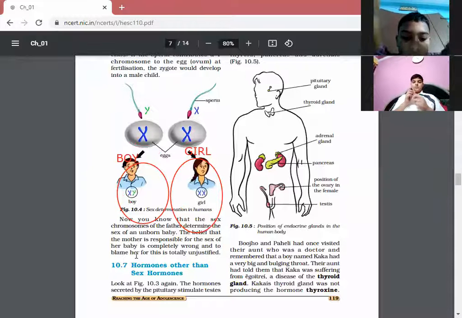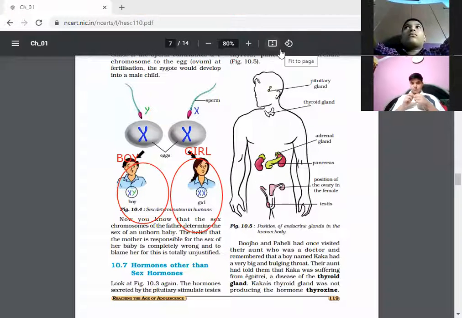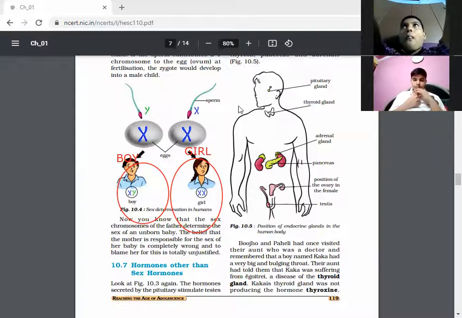So the blame on her is totally unjustified. To blame a female for giving birth to girls is totally irrelevant and not justified. So is it clear till here, children? Let's move further. Have you understood the concept?